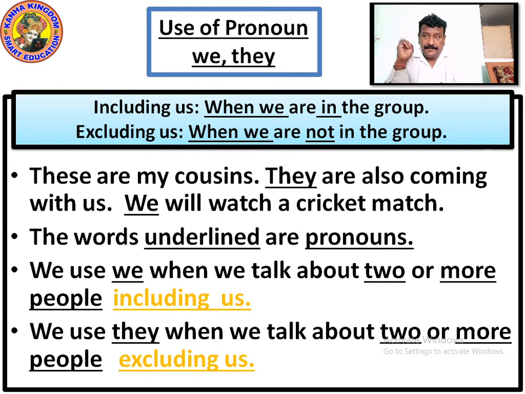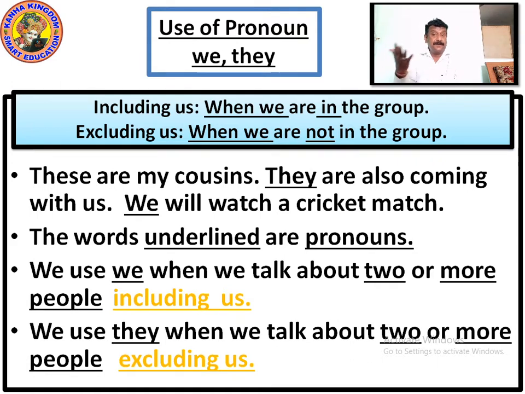When we use the word we, we include ourselves in the group. When we write they, it means we are not in the group. When we are talking about they, we are talking about them, but we are not in the group. Understood? We and they. These are my cousins. They are also coming with us. Means they are coming with us.